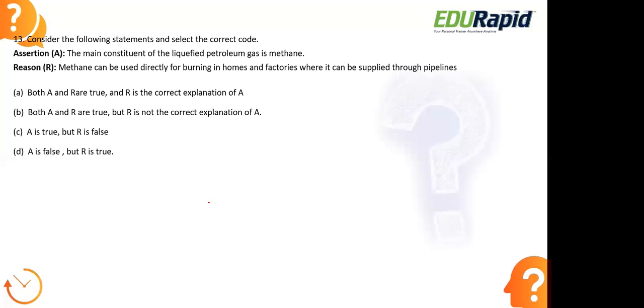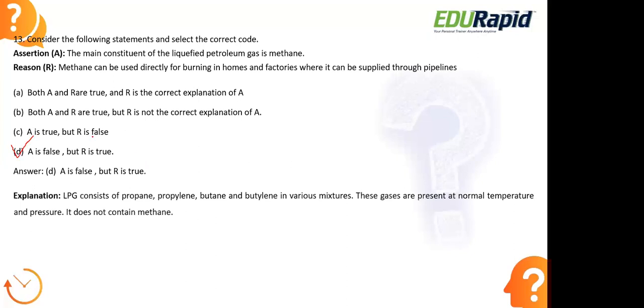Let us look at the right answer here. The right answer is option D. A is false, but R is true. So the first statement is not true, but the second statement, that is the reason, is true here.